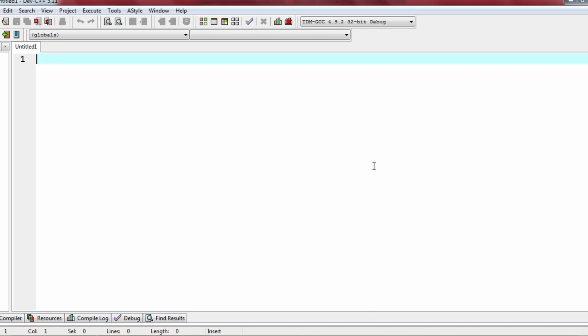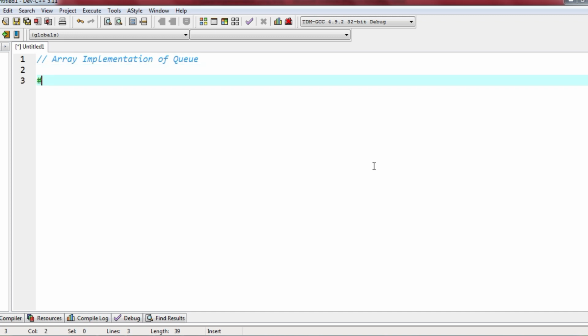how to execute. So array implementation. Array implementation of a queue.